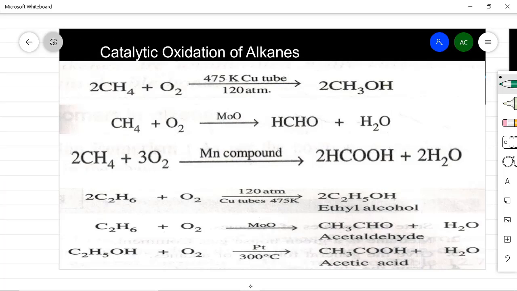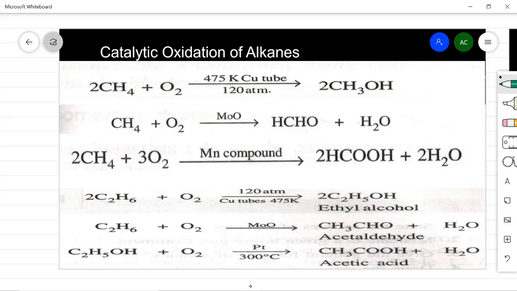So all alkanes react with chlorine, bromine and iodine in the same manner producing the substituted products. Then comes the next chemical property, that is catalytic oxidation of alkanes. What is catalytic oxidation? Oxidation in the presence of a catalyst is known as catalytic oxidation. So what does alkane form when it undergoes catalytic oxidation? It will form alcohol or aldehyde or carboxylic acid depending upon the reaction condition. So we are actually converting alkanes into alcohols, aldehydes and carboxylic acids by catalytic oxidation.